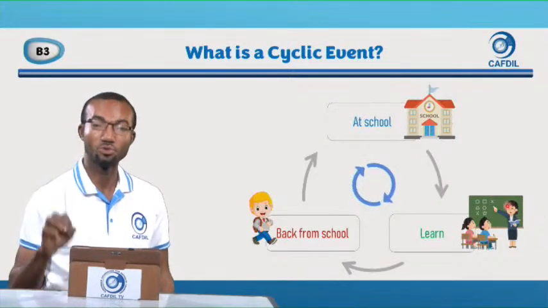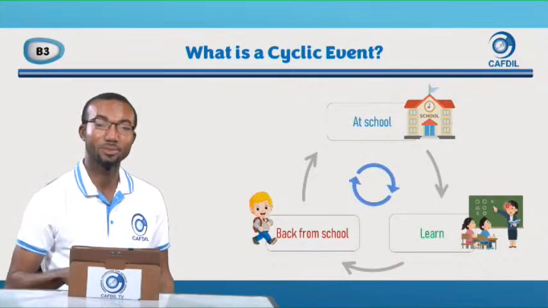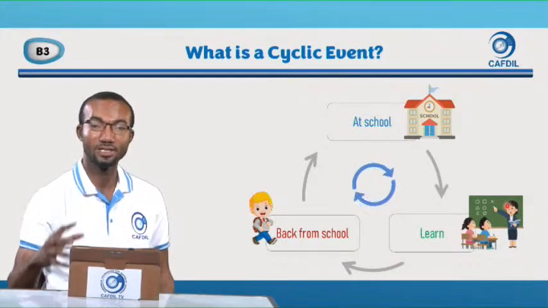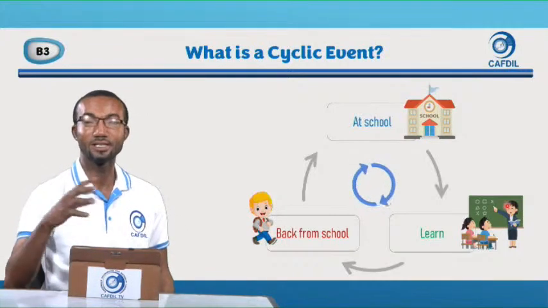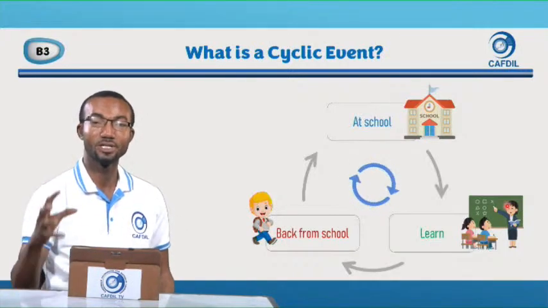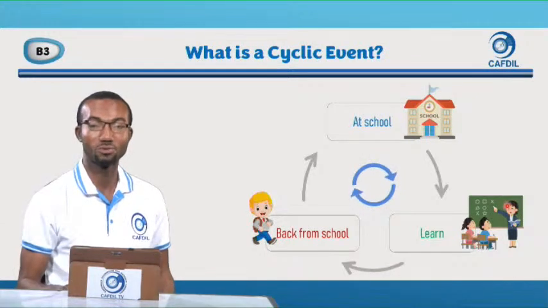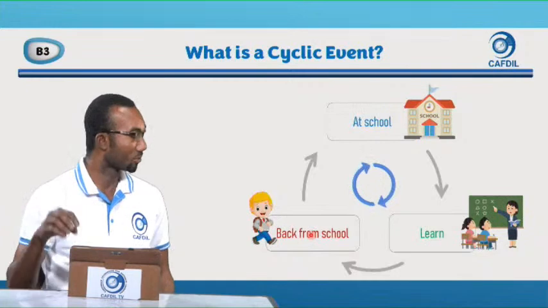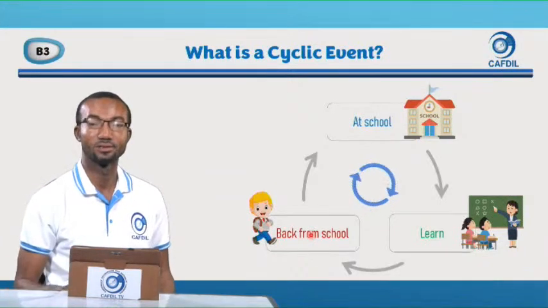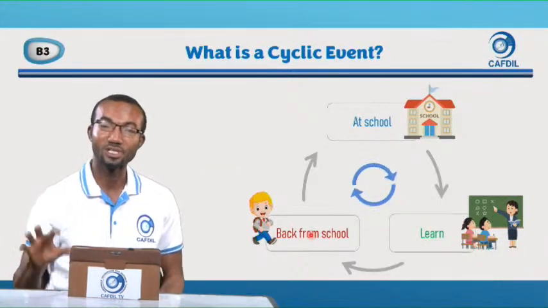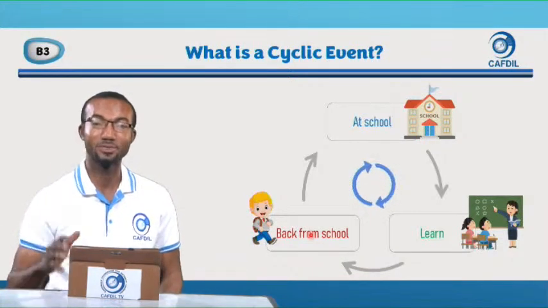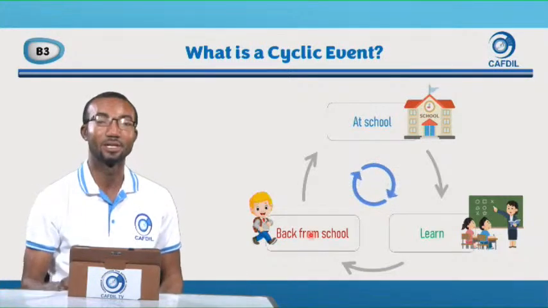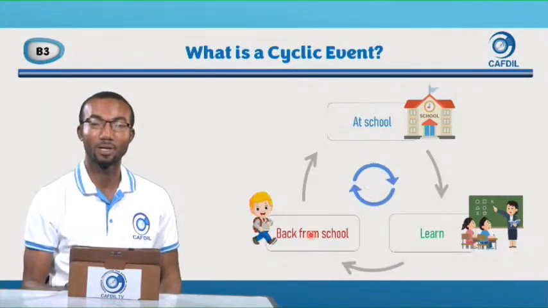When you go to school, you learn. It's something that happens. Your English teacher will come, your science teacher will come, your math teacher will come, your creative art teacher will come, your history teacher will come. You learn at school every day. It happens. And then you close from school. It happens. So this is what children we call cyclic events. You start, you end, you start again, you end. It happens every time. And that is what we are going to talk about today.